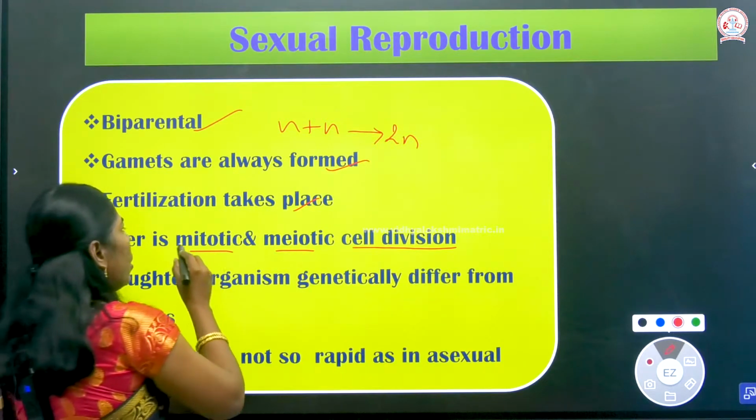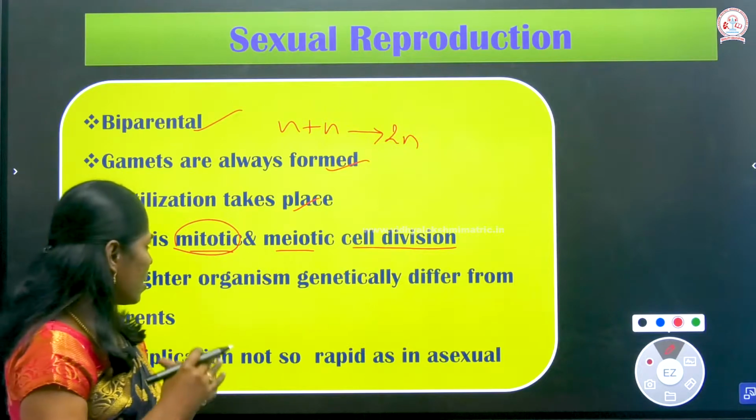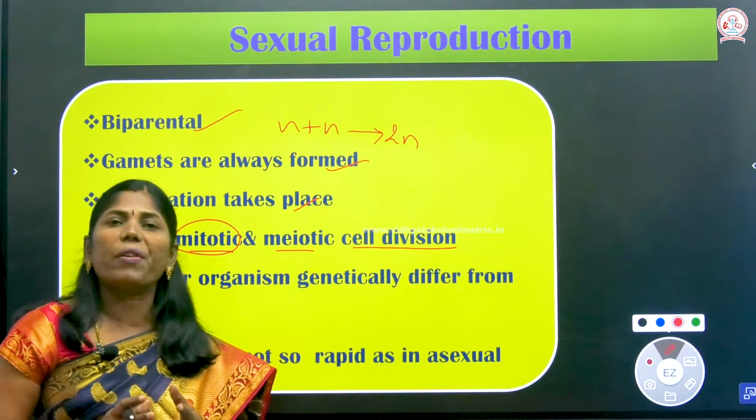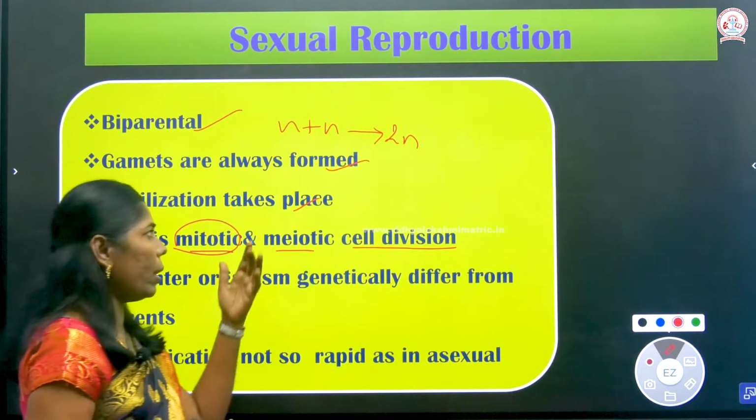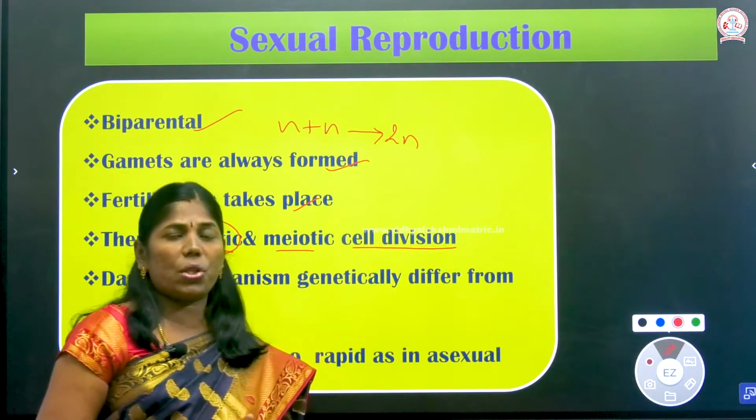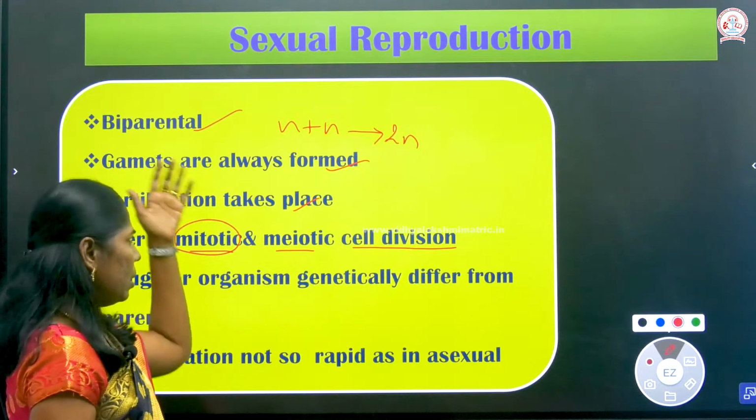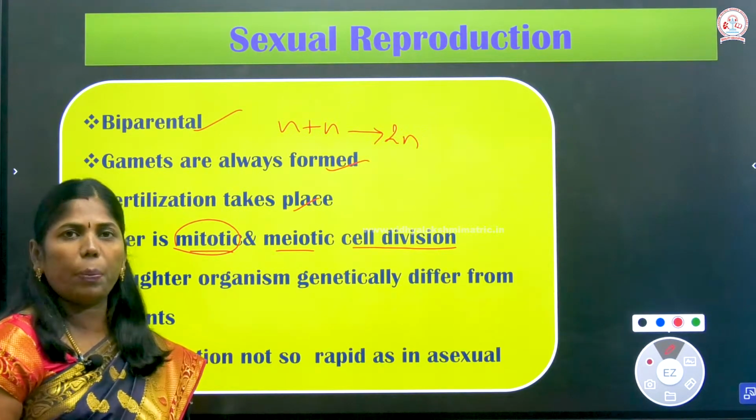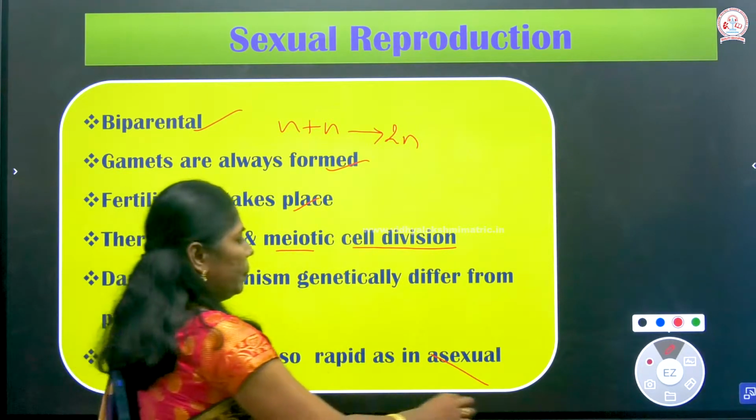And what is mitotic division? Mitotic division gives rise to the same number of chromosomes in the offspring, which are identical to the parents. But as a result of meiotic division, the offspring differ from their parents. So, these are all the characters of sexual reproduction. Okay, children, shall we enter the next topic?